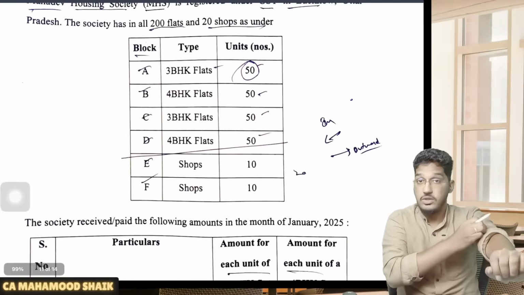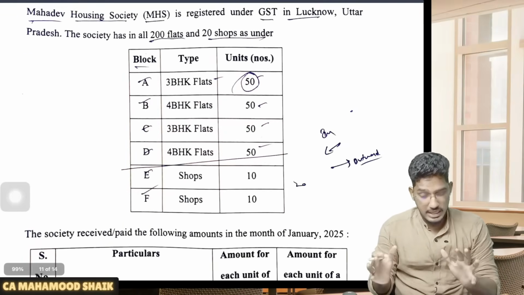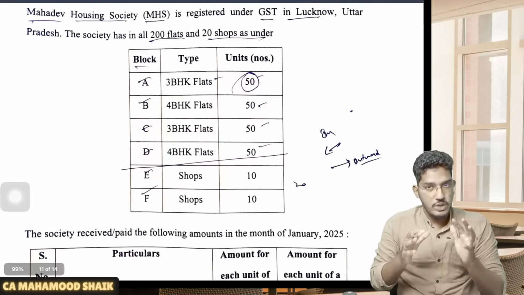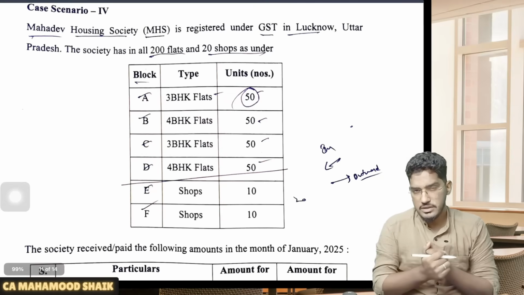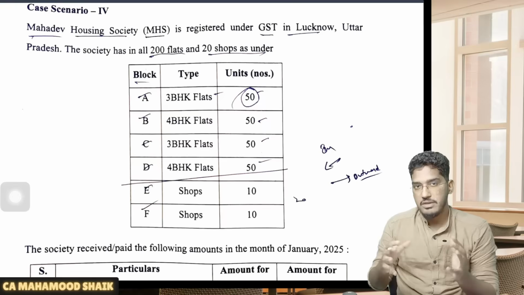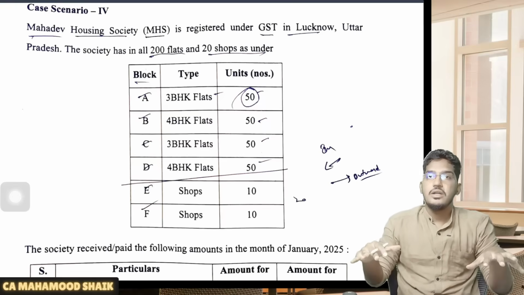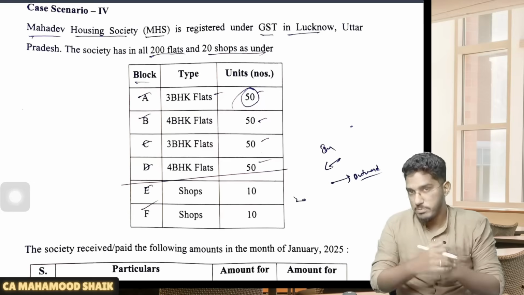Next one. Let us come to the next part. So here comes a lot of difficulty. Here so many judgmental things are involved. So here I will give a hypothetical answer for this case scenario, and I will tell you why. There are some advanced provisions which we will learn at the CA final. There is a linkage with a few concepts here. But still, I will try to keep the discussion from the CA Inter perspective. Let us wait for the suggested answer, but I will give you my point of view.